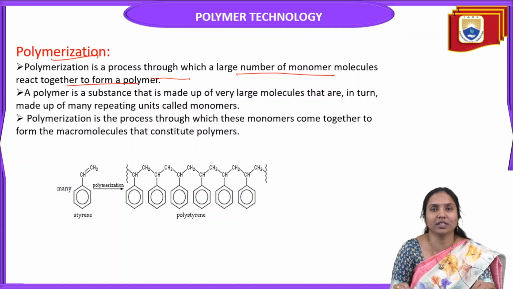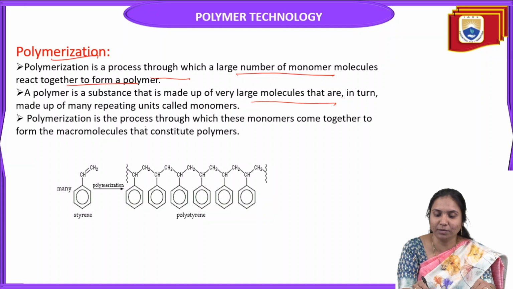A polymer is a substance that is made up of very large molecules, which in turn are made up of many repeating units, and such units are called monomers. These monomers are repeated several times and form a polymer. So monomer converted into polymer, this process is called polymerization.